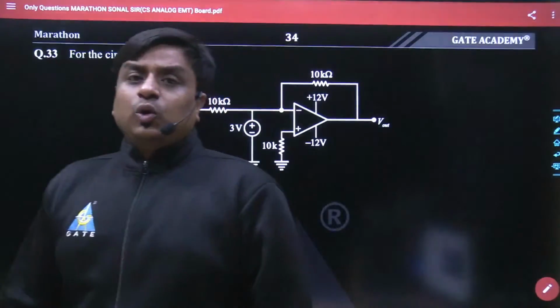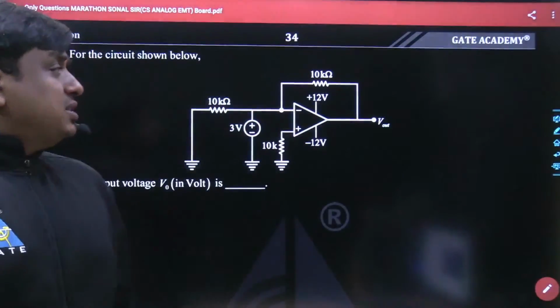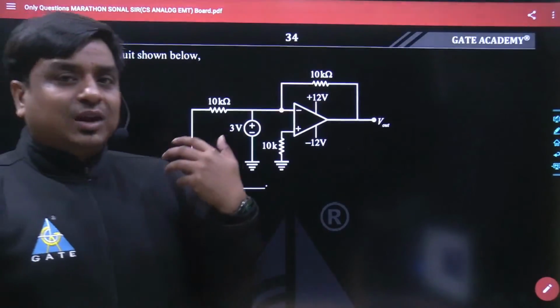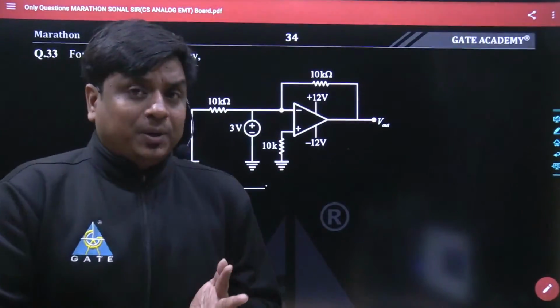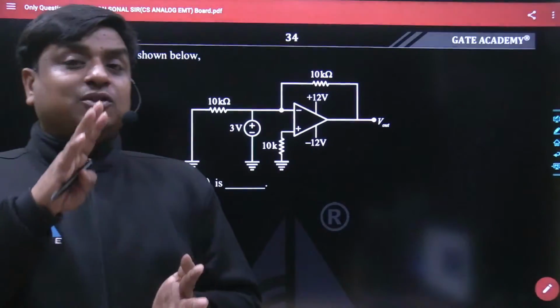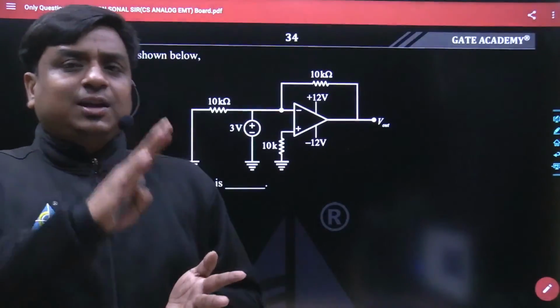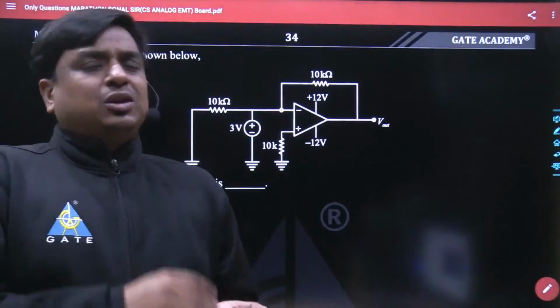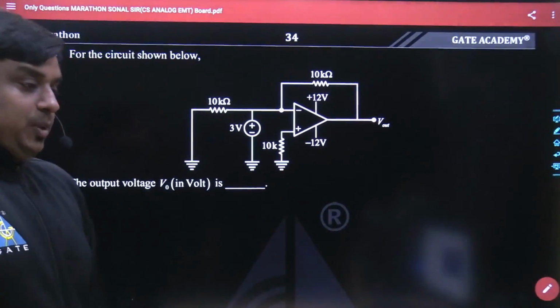So here I am not going to cover any sort of theory. We will just be playing around with numericals, the different kinds of numericals. Either the problems are based on the concept of operational amplifier, or on the concept of BJT biasing, MOS biasing, amplifier, RE model, H model, whatever it could be.